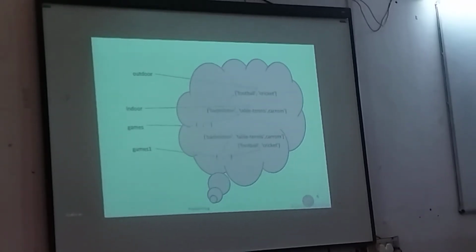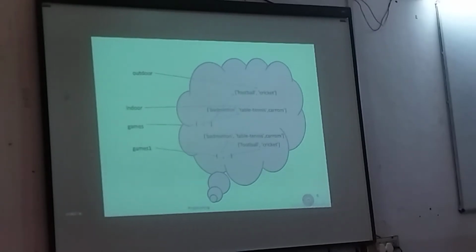When we created games1, we were pointing to some other references or addresses. These addresses coincidentally have same contents as badminton, table tennis, carom, which are also same in the games tuple, but these are 2 different memory locations.